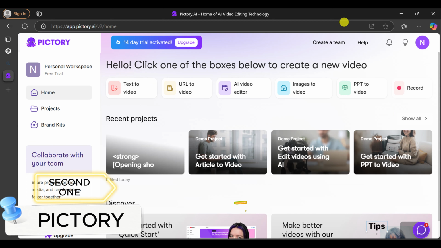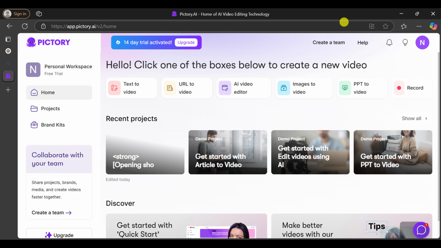Second one, Pictory, an AI tool that turns text into engaging videos. Perfect for YouTube shorts, social media posts, or simple explainer videos. Just paste your script, and it creates a video with visuals, text, and music.